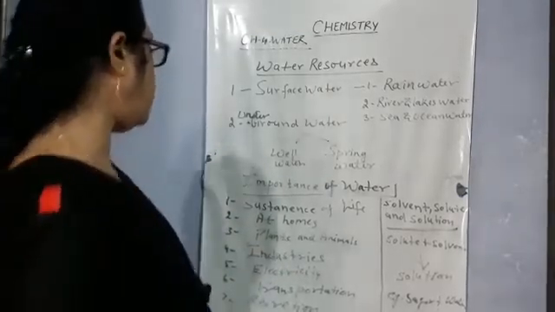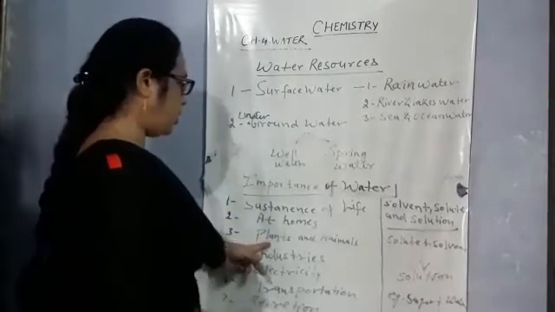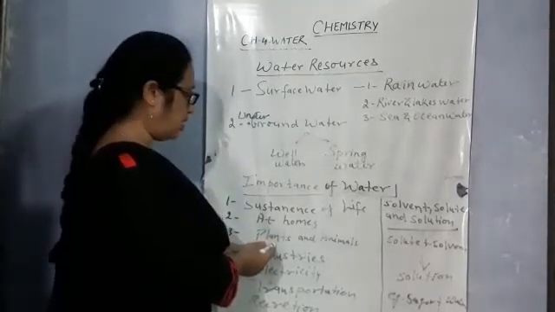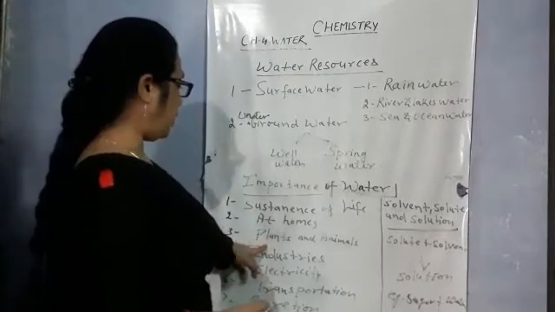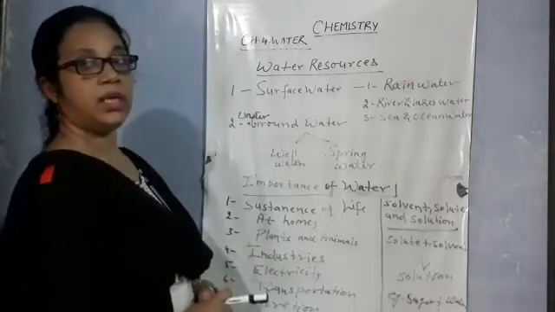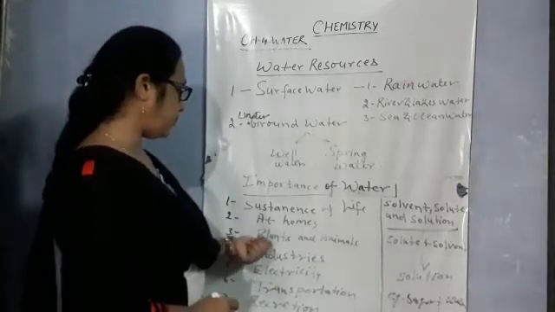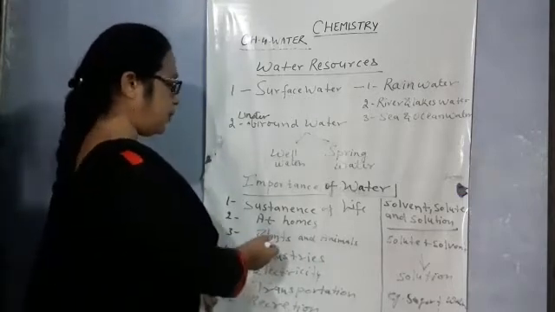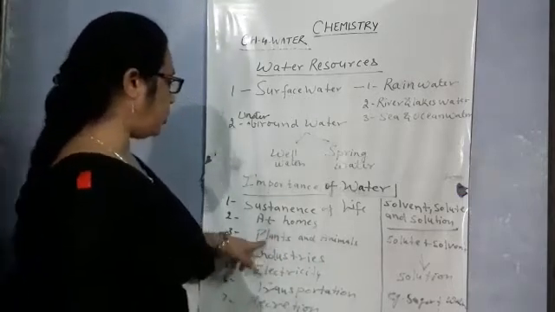And plants also use the water in the main process of the plant, that is photosynthesis. For making food, plants use the water. With the help of water, sunlight, chlorophyll and carbon dioxide from the atmosphere, plants make their food. So water is important for plants.